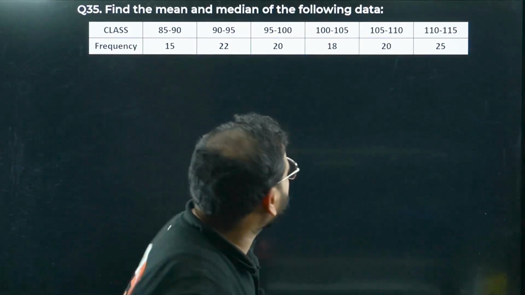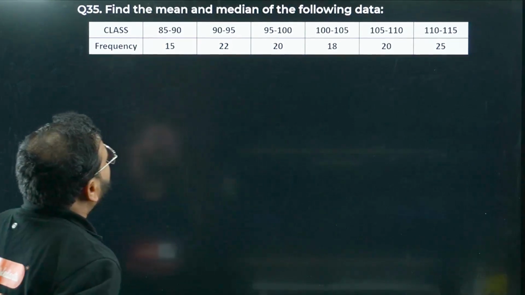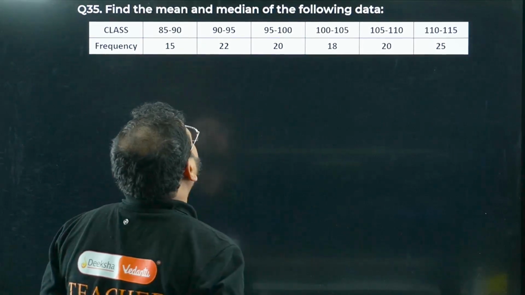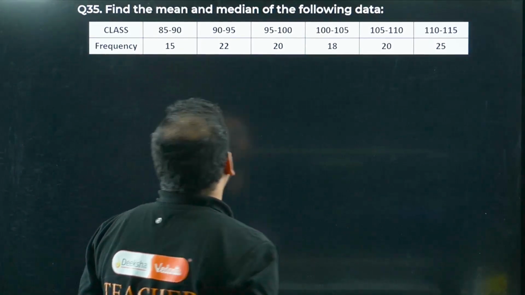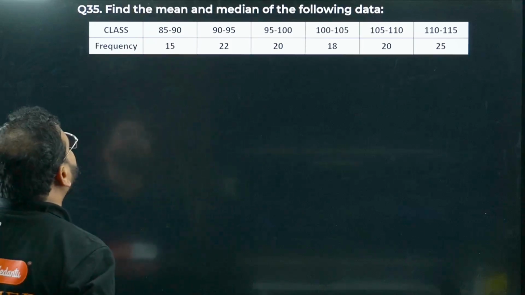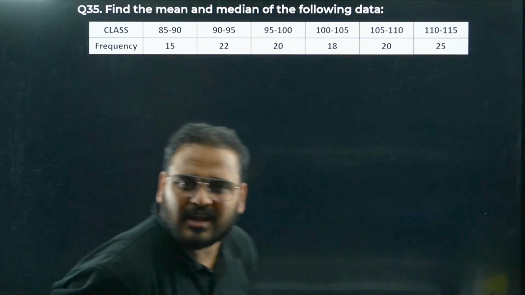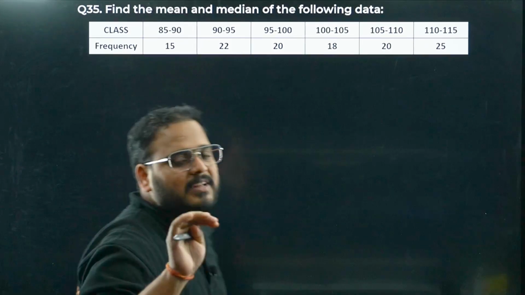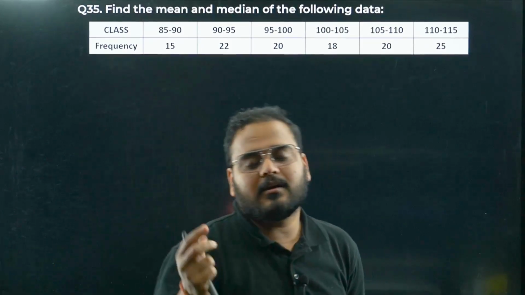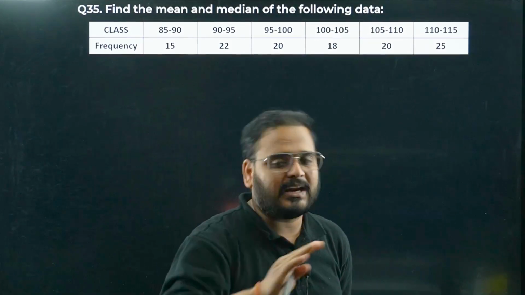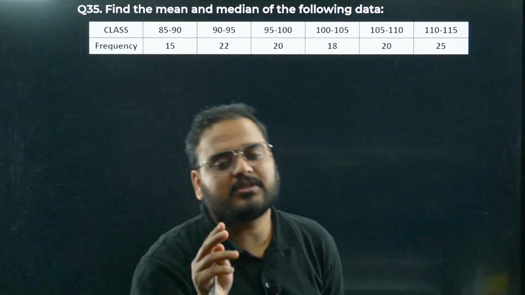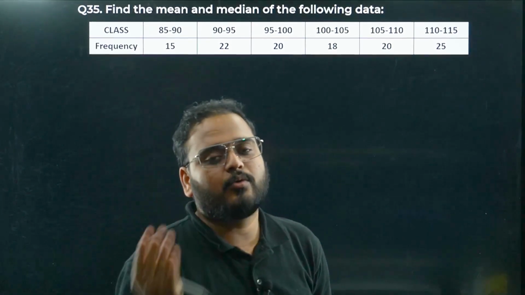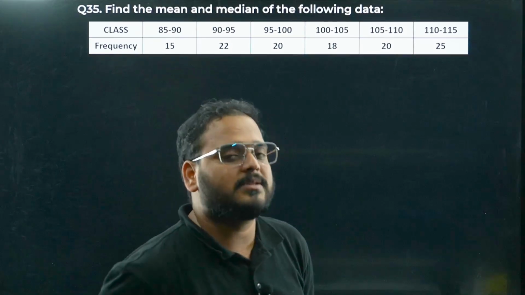So for mean, I'm going to use the step deviation method. Let's do that, because I'll have a lot of decimal places. Let's just do that quickly. It'll help me out with the calculation. It makes my life easier. I'll tell you one thing: if nothing is mentioned, and if you can find the multiplication very simple, use the direct method. Otherwise, if nothing is mentioned, use step deviation. It makes the calculation much easier, and there are very limited chances of making any mistake.